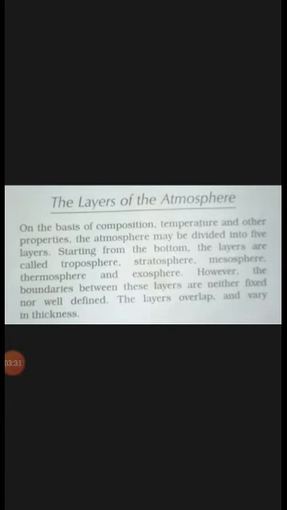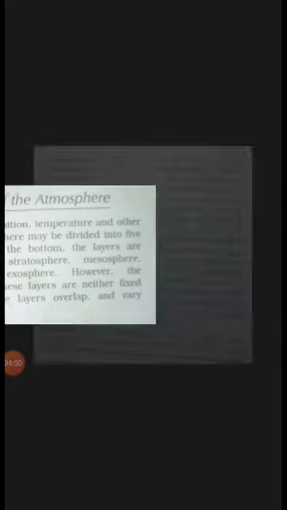Okay, then we can discuss different layers of the atmosphere. According to the temperature, different types of composition, and properties of the atmosphere, our atmosphere is divided into 5 main layers. They are the troposphere, stratosphere, mesosphere, thermosphere and exosphere. Then let us discuss what is troposphere.